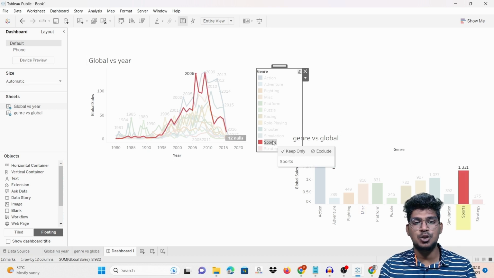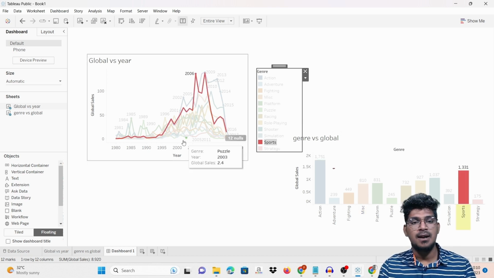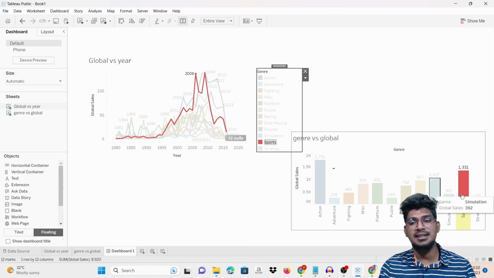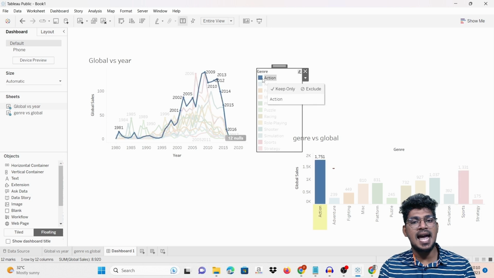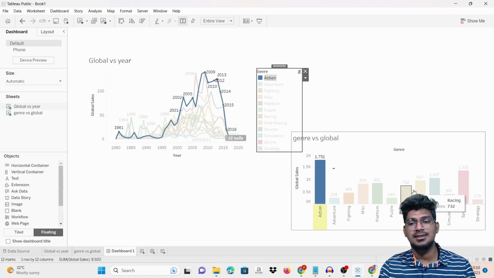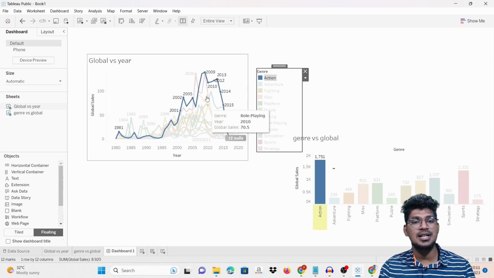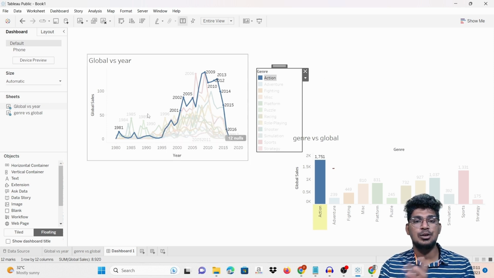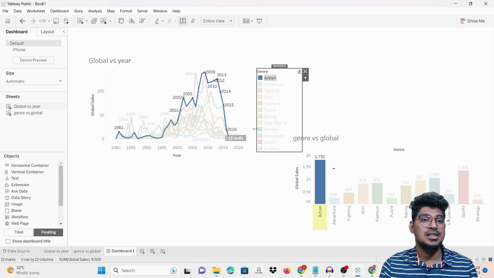For an example, if I want to spot sports, the plot comes like this, and you can see this. If I need action, it becomes like this, and it will be highlighted for two different plots. So this is finding the relationship between these two data. It is possible while you are using the dashboard here.